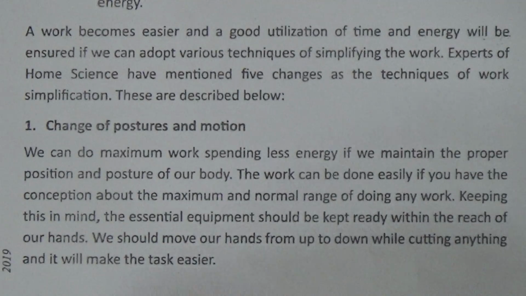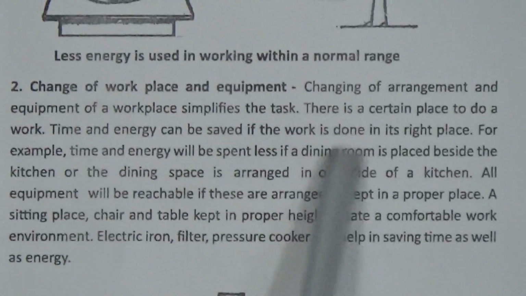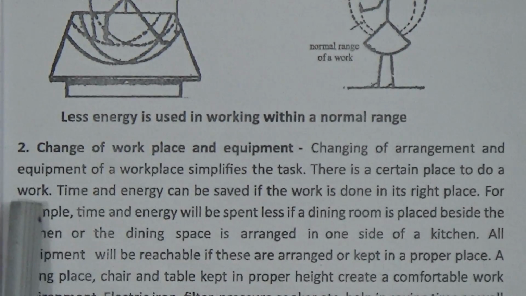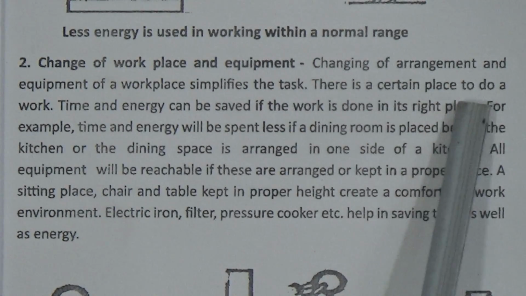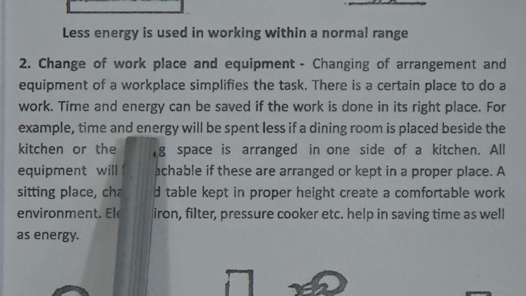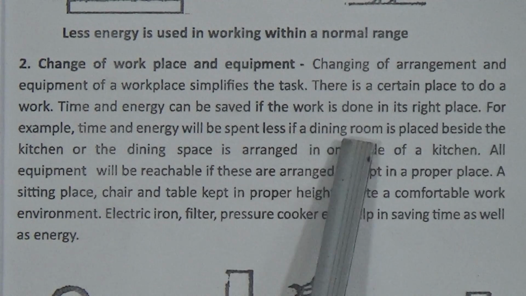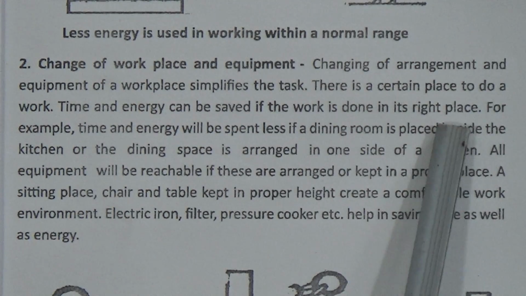Now go to the next one, change of workplace and equipment. Changing the arrangement and equipment of a workplace simplifies the task. There is a certain place to do a work. Time and energy can be saved if the work is done in its right place.